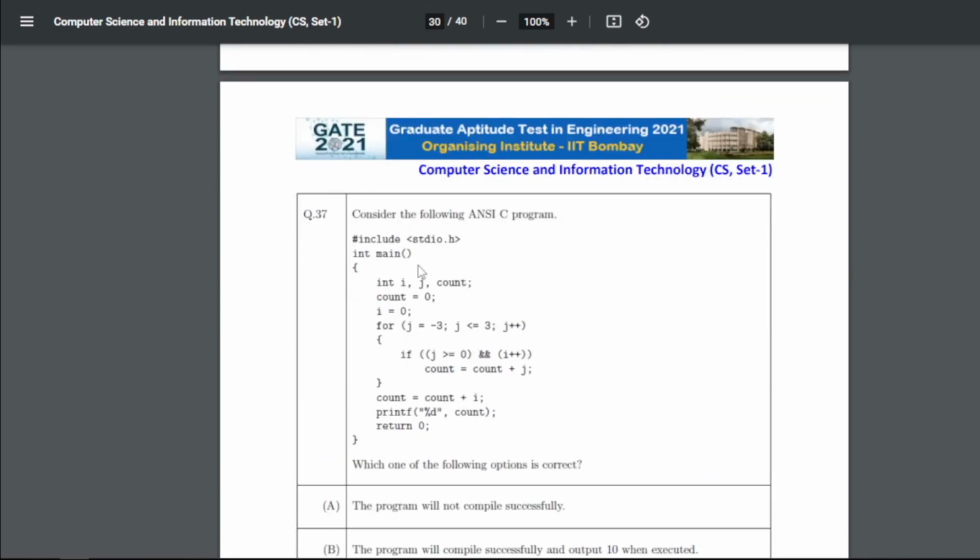Now we have a program. Consider the following ANSI C program. There is one loop, that is, for j equals minus 3 and j less than 3, right? So it will go from minus 3 to 3. Then there is a condition for j greater than 0 and i plus plus.